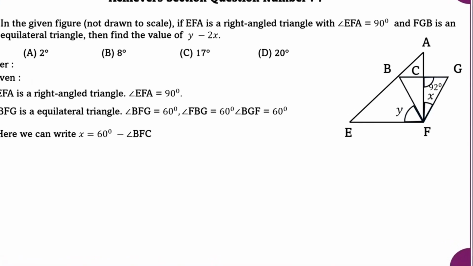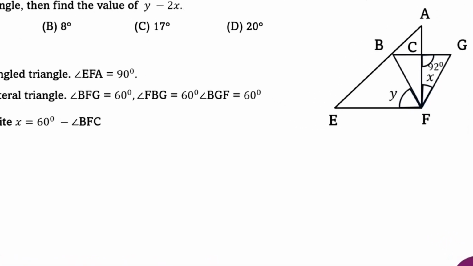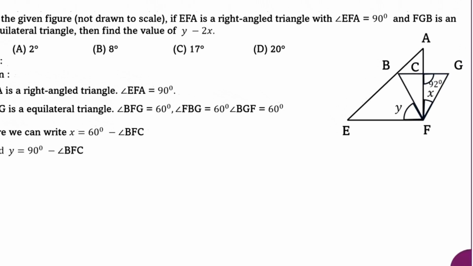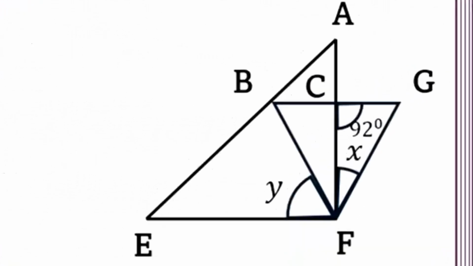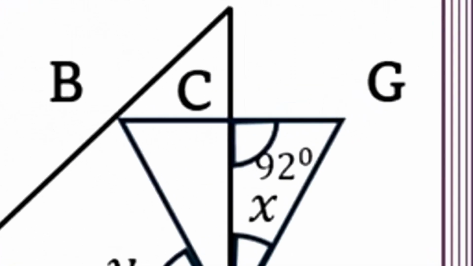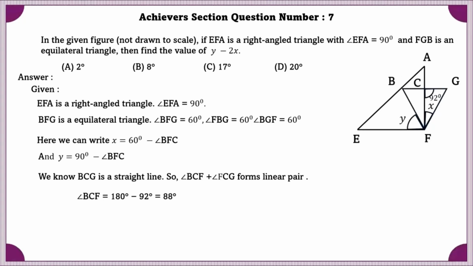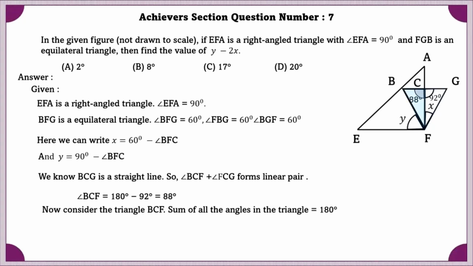Here we can write x is equal to 60 degrees minus angle BFC and y is equal to 90 degrees minus FBC. We know that BCG is a straight line. So angle BCF plus angle FCG forms a linear pair. Angle BCF is equal to 88 degrees. Now considering the triangle BCF, sum of all the angles in the triangle is equal to 180 degrees.